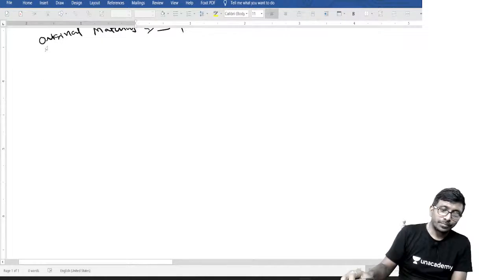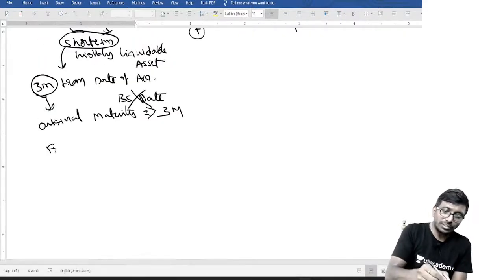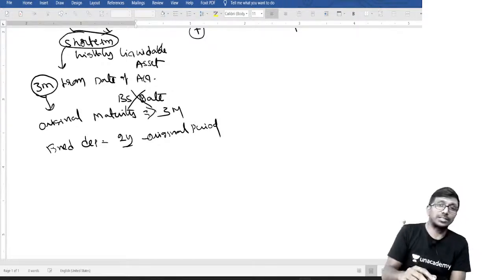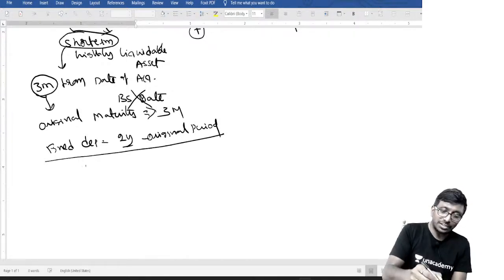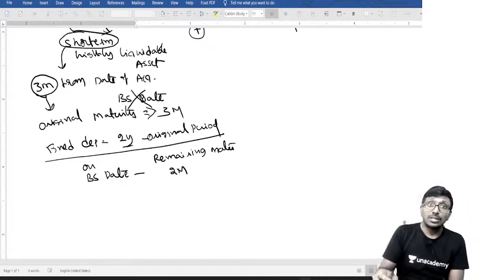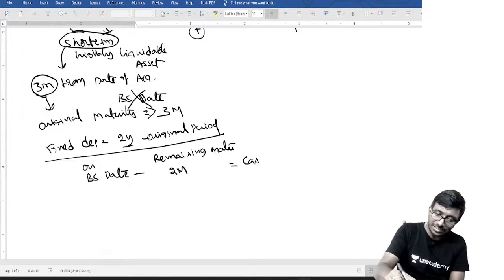Try to understand. If I say fixed deposit, term fixed deposit, the original period is 2 years. Now, as on the balance sheet date, what is the remaining maturity period? Remaining maturity is equal to, sir, 2 months only, sir. Getting my point? If the remaining maturity is 2 months, so, sir, can I present it as a cash equivalent?